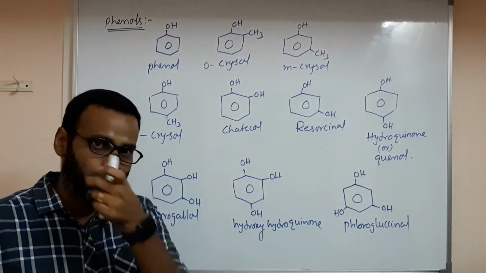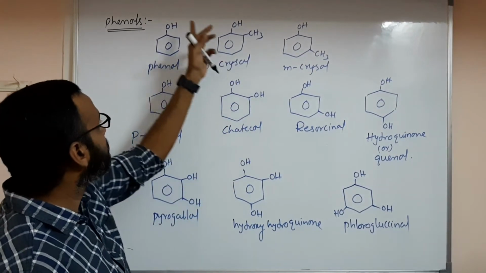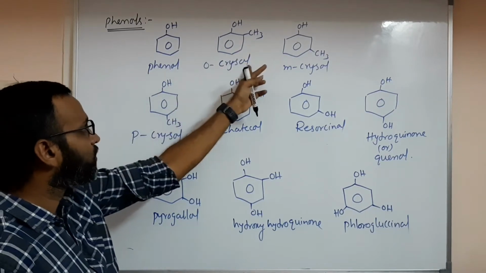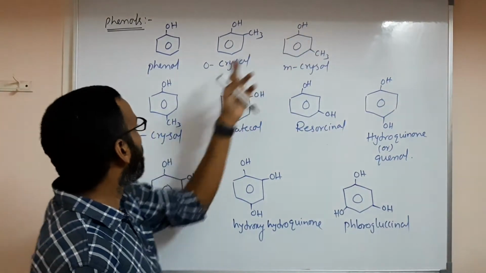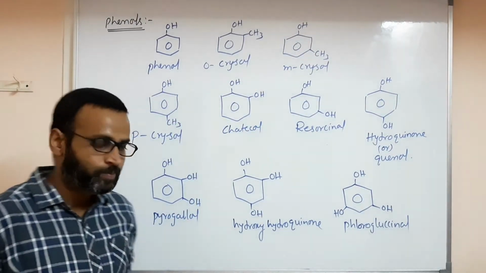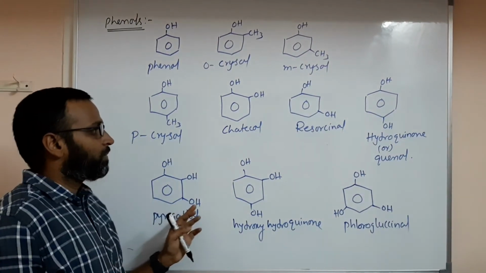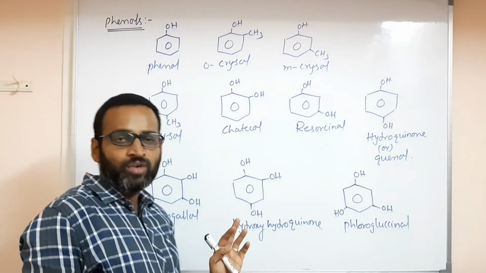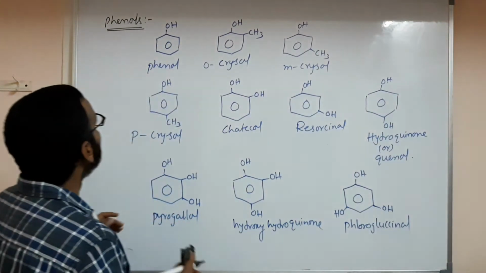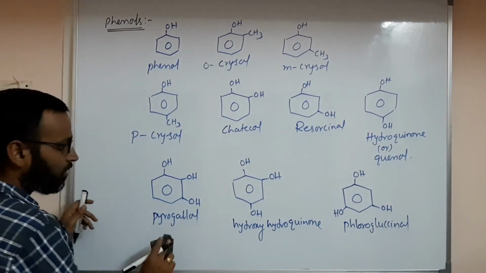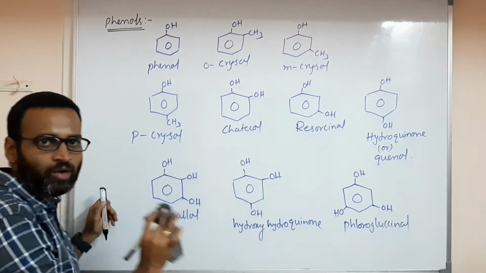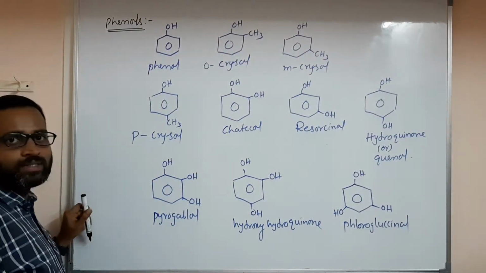Dihydroxy. This is monohydroxy. Even orthocresol is monohydroxy because you have only one OH group. These are some names required for us. Please note down all these things.